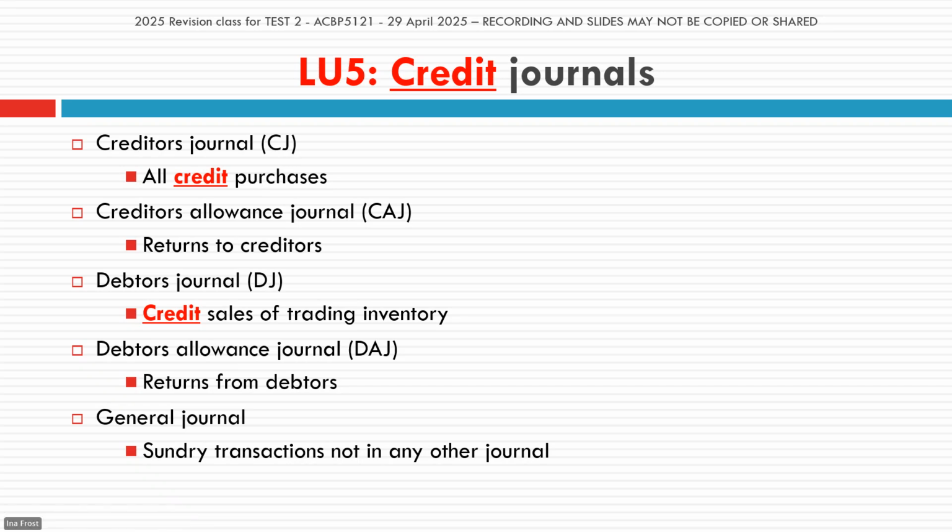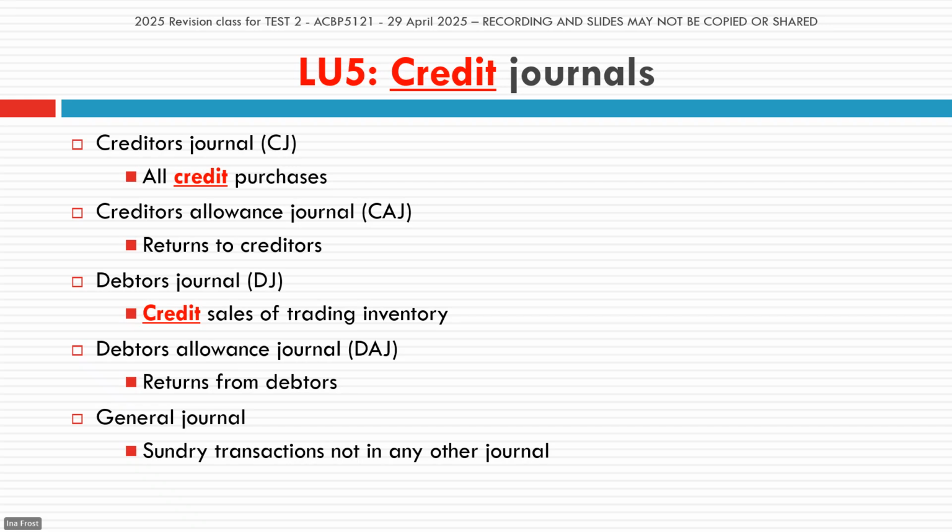Okay, regarding the journals again, most important thing I also try to tell the students is, I think many of them, like I also had a question now from this specific student, sometimes they don't understand or they don't know that table again and are not able to identify the source documents. That will help them to know which transactions go into which journal.